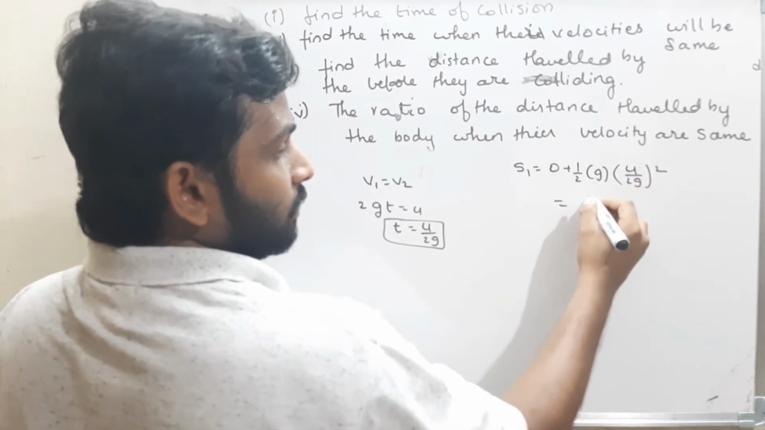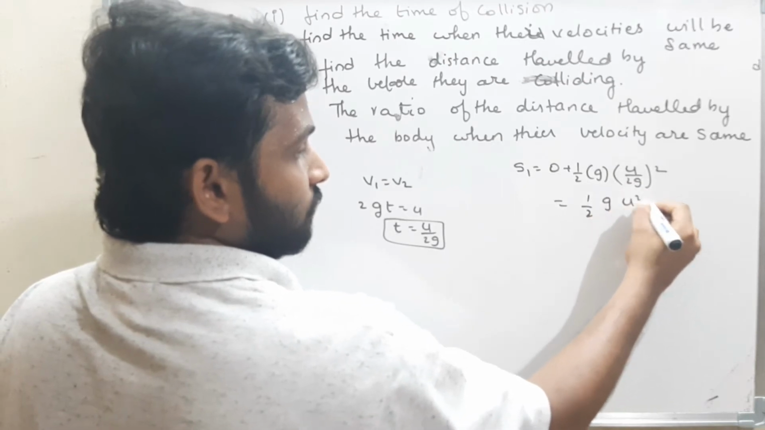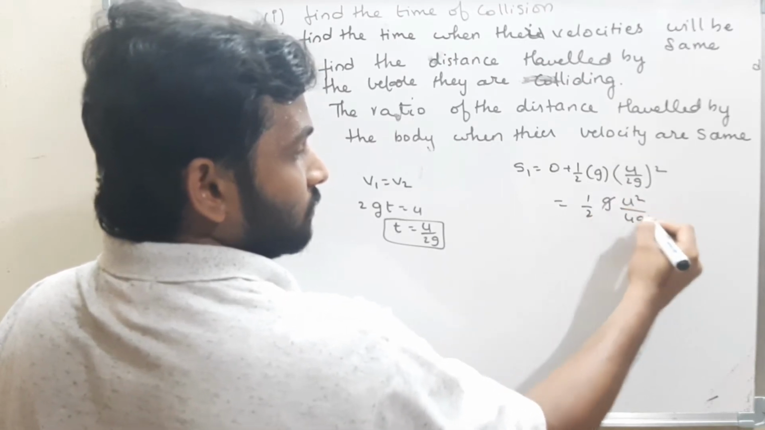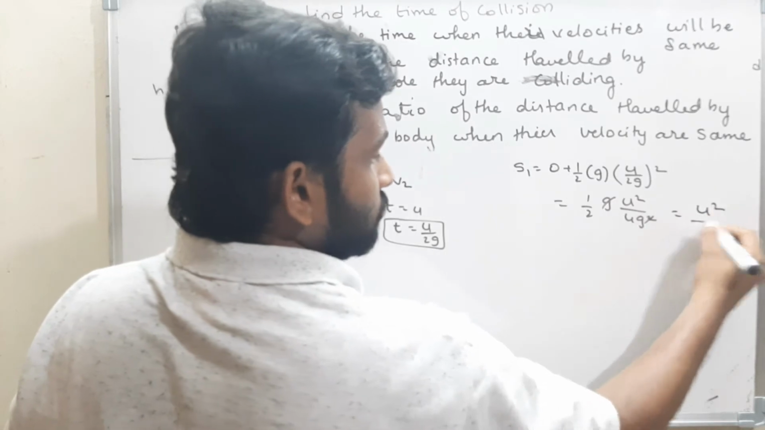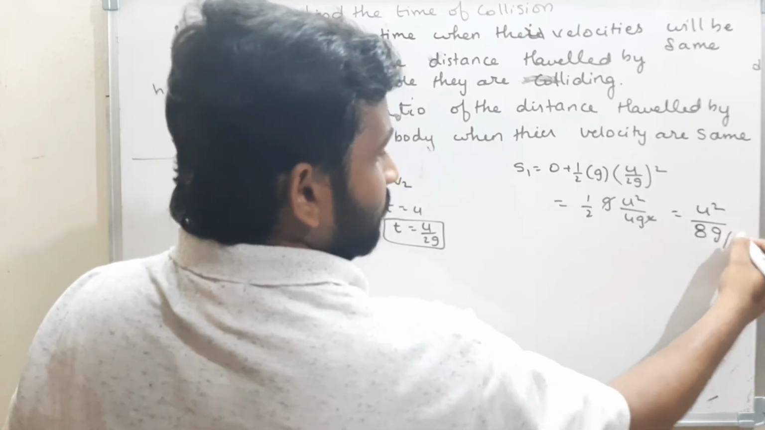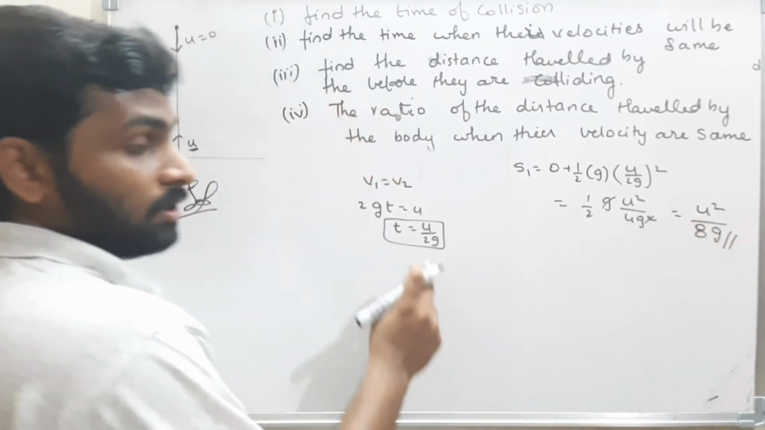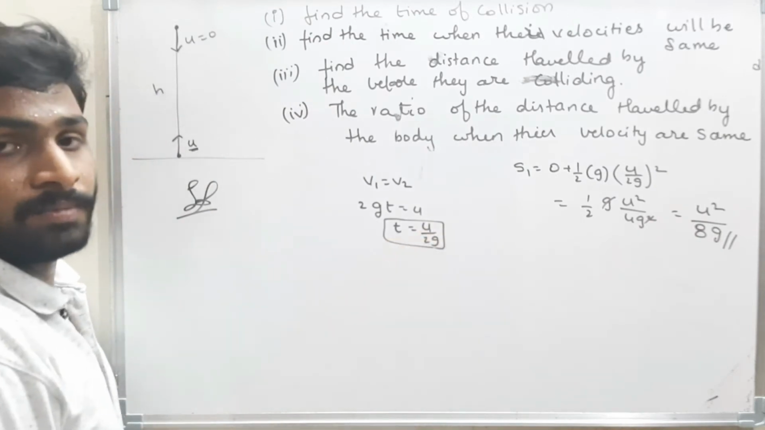Therefore, how much? Half into g into u square by 4g square. Therefore, g is cancelled off. What is the answer? u square by 8g. This much of distance is travelled by the body in the time t is equal to u by 2g.